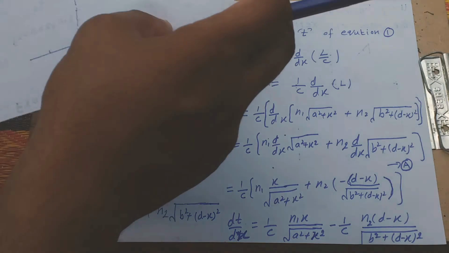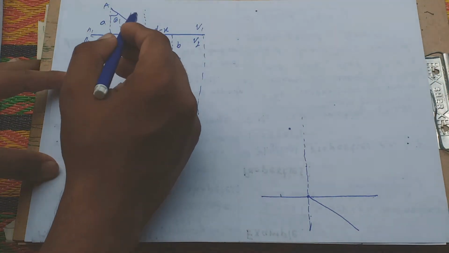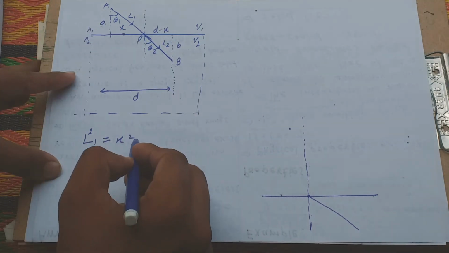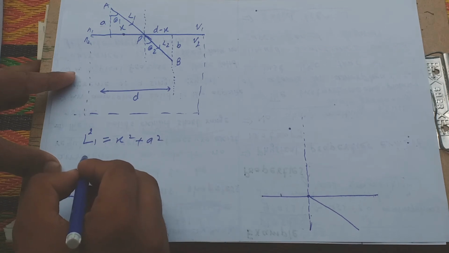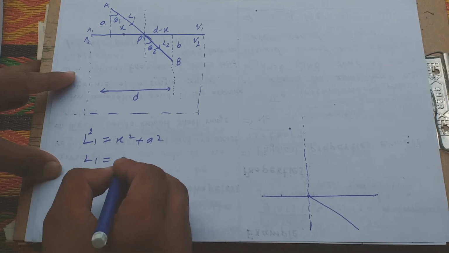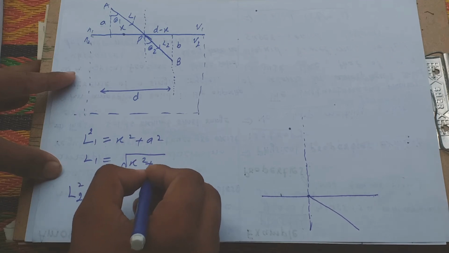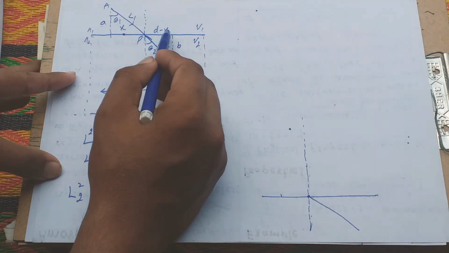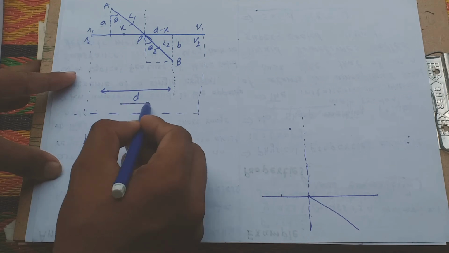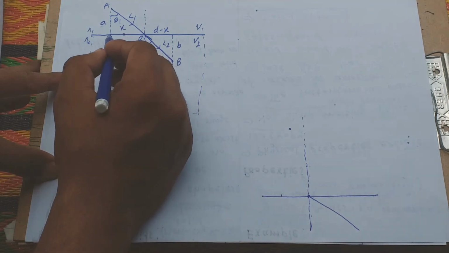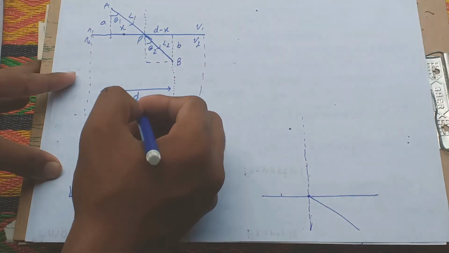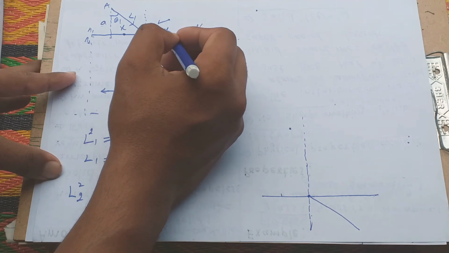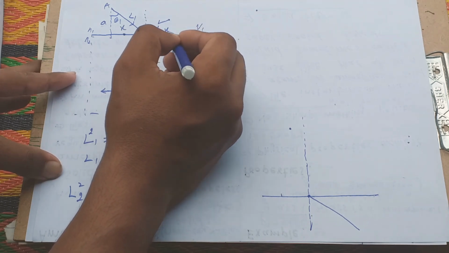How do these values come? Understand from the figure. L1 is a hypotenuse and is equal to x square plus a square. Then taking the square root on both sides, it is the square root of x square plus a square. And similarly L2 is a hypotenuse and d minus x. d is the total distance and x is the distance from here to here, and we know the total distance is d, so we understand d minus x is the distance from this point.